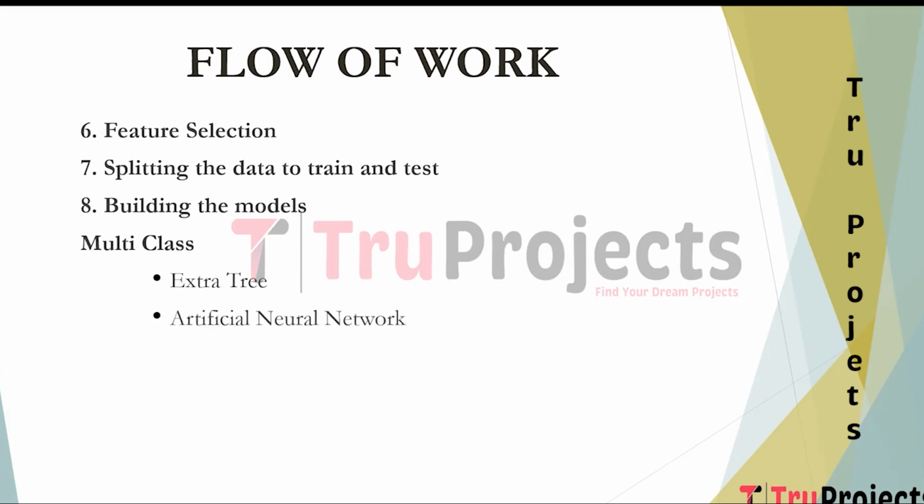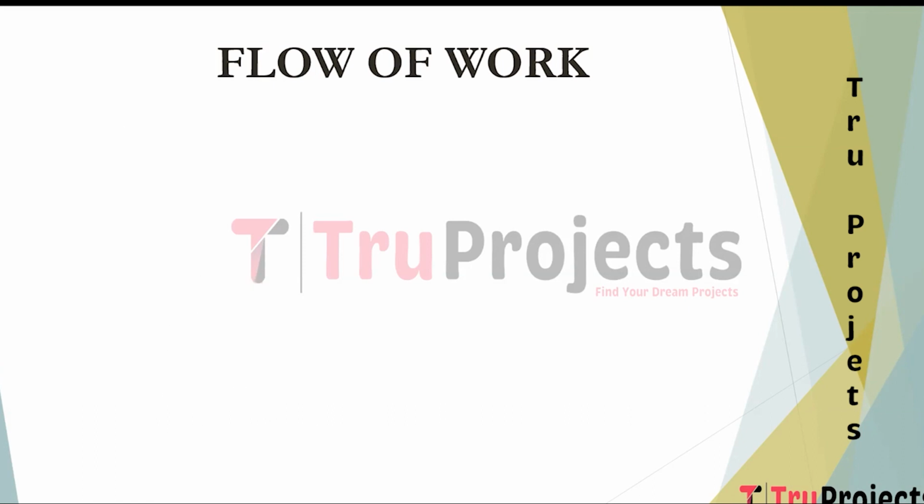Artificial neural network. Artificial neural networks are a class of deep learning models inspired by the human brain. They consist of interconnected nodes or neurons organized in layers, allowing them to learn complex patterns from the data. Binary class. Binary class classification, also known as two-class classification, is a machine learning task where the goal is to classify data points into one of two mutually exclusive categories or classes. In this also we have built extra tree and the artificial neural network.